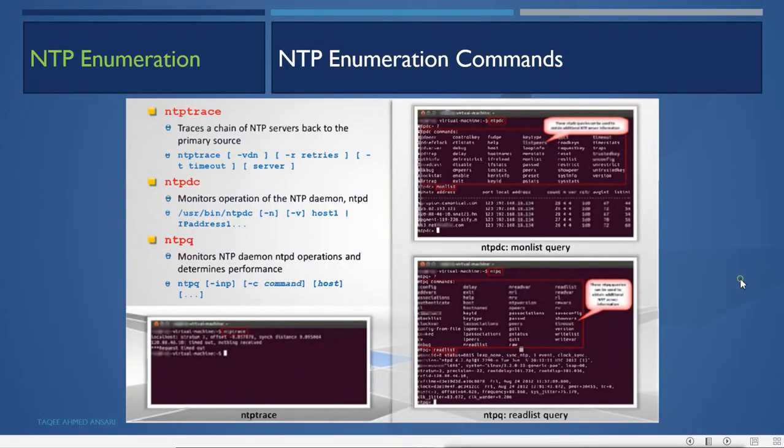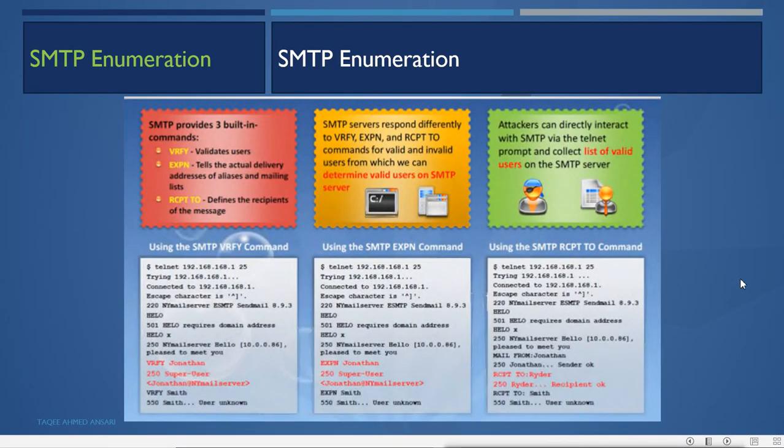Now next is SMTP enumeration. SMTP is Simple Mail Transfer Protocol. This is for mail transfer. So if you have a mail transfer server there, that means it's a mail server and it has accounts, and these accounts have mail addresses. So we can enumerate these mail servers to get information about users.